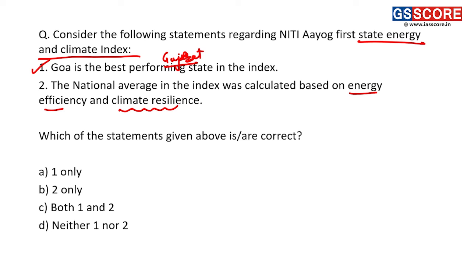Right, so second statement is also a correct statement. These are the two important criteria that were taken into account by Niti Aayog for State Energy and Climate Index. Both these statements are correct, and that's why answer of this question is C, both 1 and 2. Question number 8, answer is C. Next ninth question.